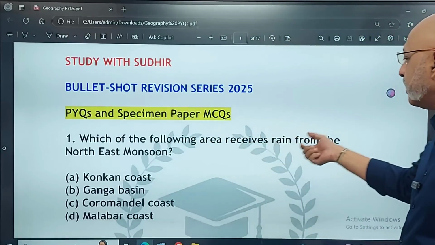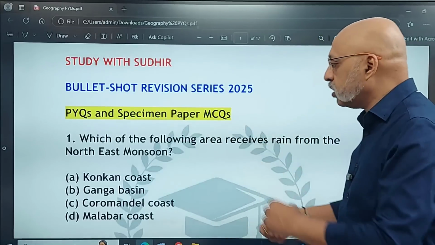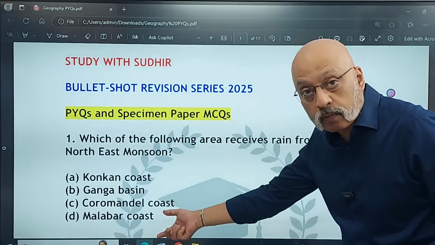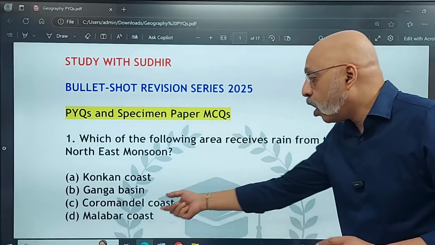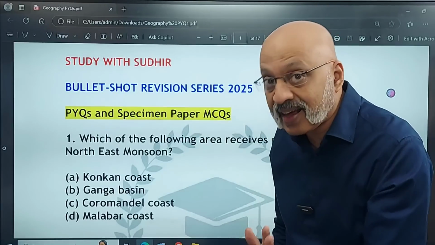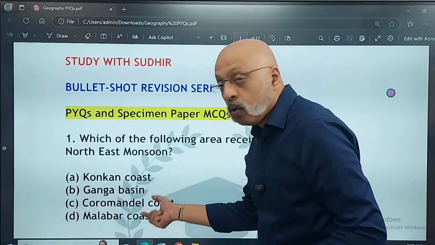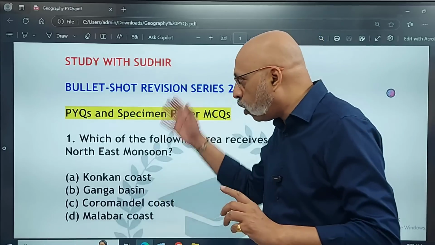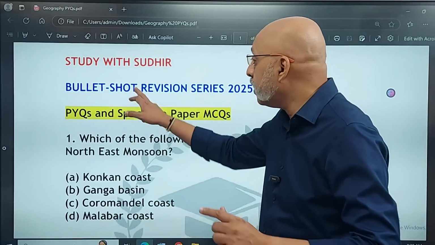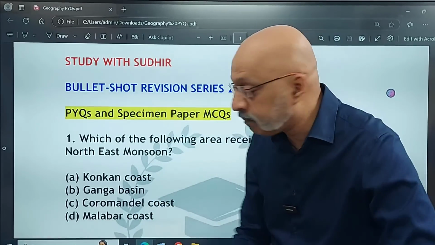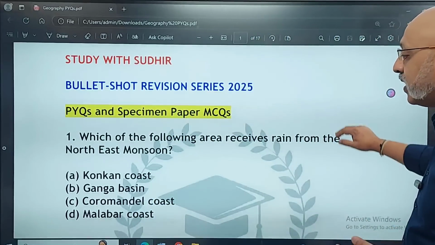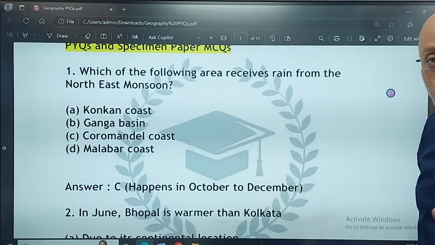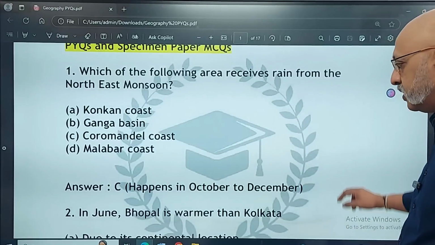So which of the following areas receives rain from the northeast monsoon? Is it the Konkan coast? Is it the Ganga basin? Is it the Coromandel coast, that is the Tamil Nadu coast? Or is it the Malabar coast, which is the Kerala coast? So all these kind of synonyms you should be familiar with. While I'm doing this, it is going to be a revision also, and I'll keep explaining many of these aspects. So the correct answer to this is Coromandel coast. It happens from October, November, December, mainly November and December.